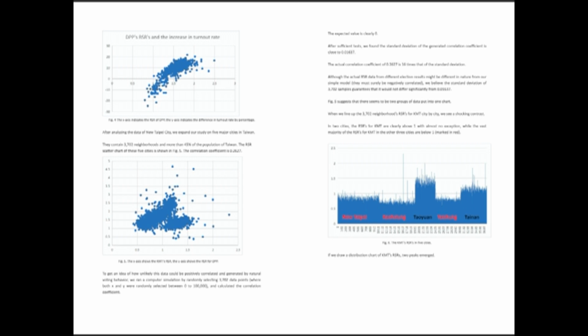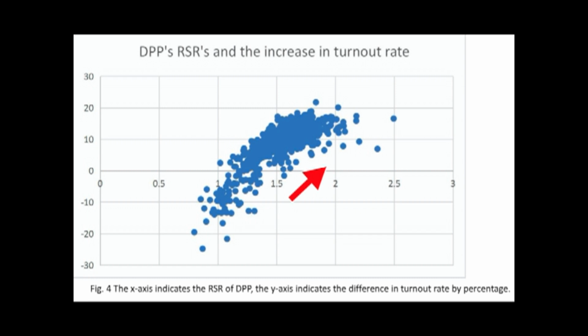And we can see that it peaks in Taoyuan and it also increases in Tainan, but it decreased below 1 in New Taipei, Kaohsiung, and Taichung. In this graph, we can see the DPP's relative support rate is on the x-axis and the y-axis is the turnout rate. Now, you can see on the left-hand side when the DPP support rate is decreasing, the overall turnout rate is also decreasing. However, that's not natural because there should be an increase in KMT ballots. However, there weren't. This suggests that KMT ballots were being stolen in those areas. That's why the overall turnout rate is so low.